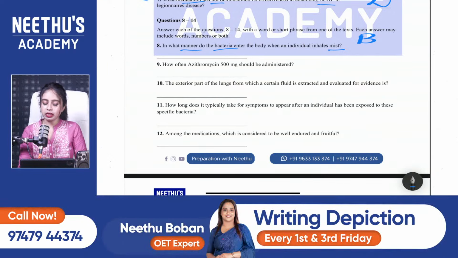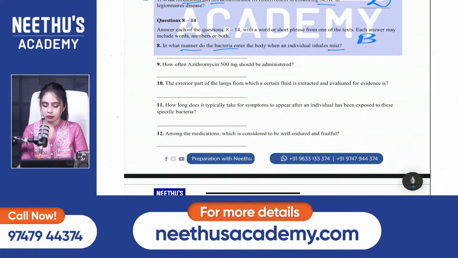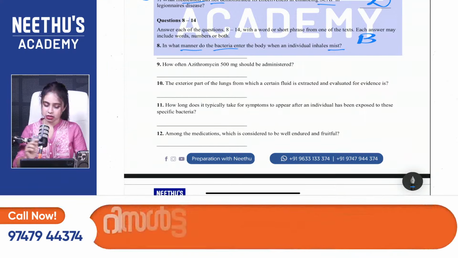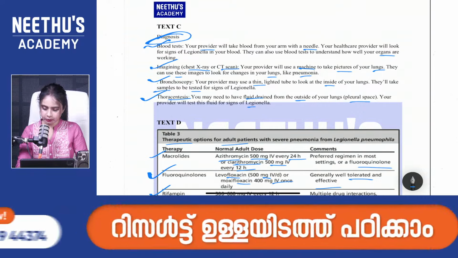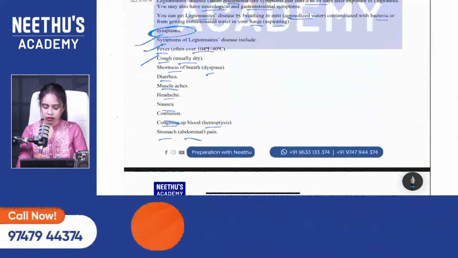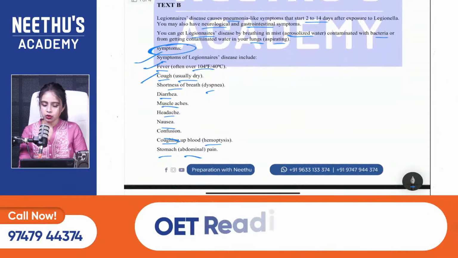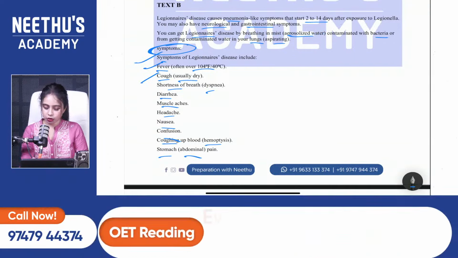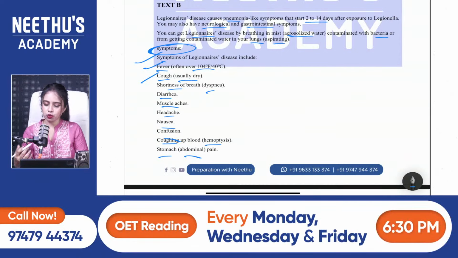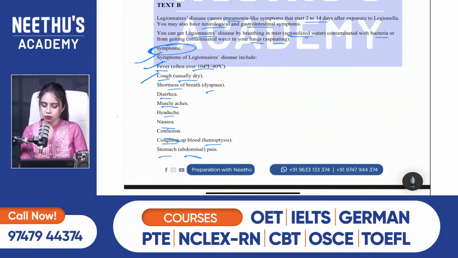All right. So, eighth one: in what manner do the bacteria enter the body when an individual inhales mist? So, manner, bacteria, mist. And I think it's mentioned in text B. You can get Legionnaires disease by breathing in mist, aerosolized water contaminated with bacteria. So, through what? It's through water. What water? It is aerosolized water.